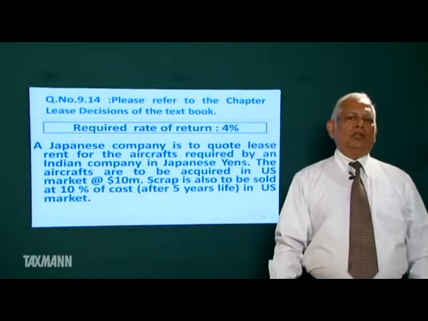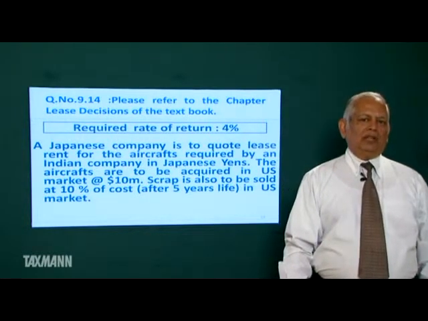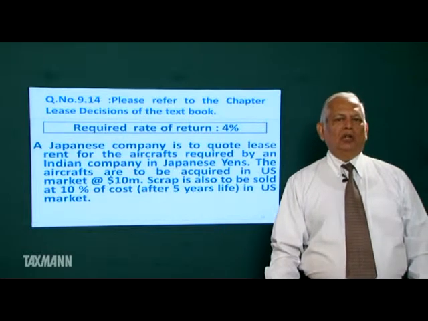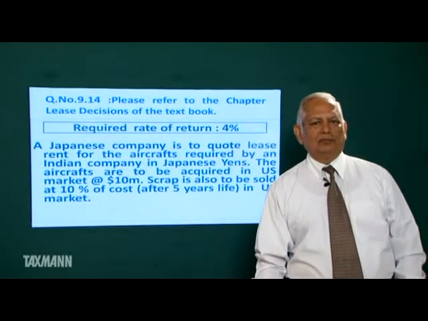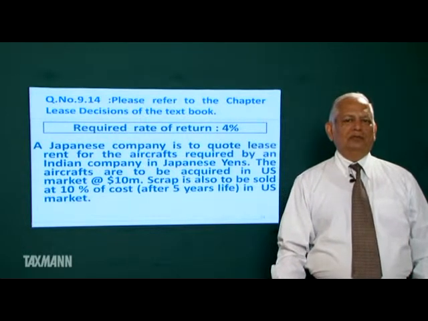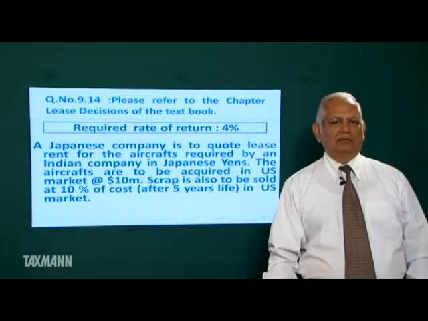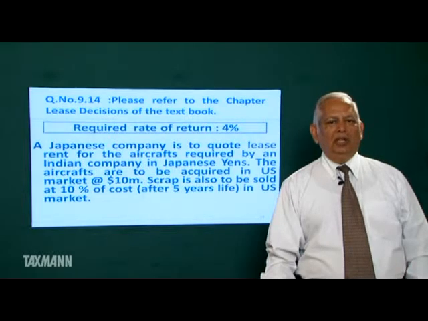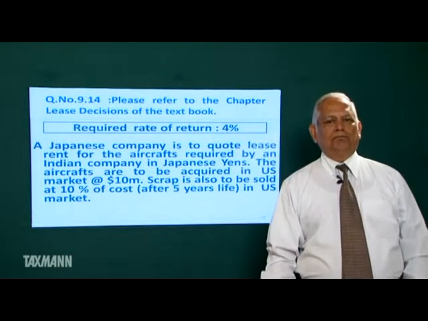A thorough reading of the question will make it clear that two currencies are involved: Japanese yen and US dollar. Rupee is not involved in the question.